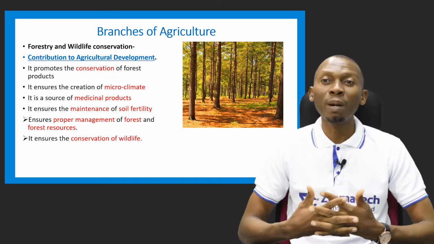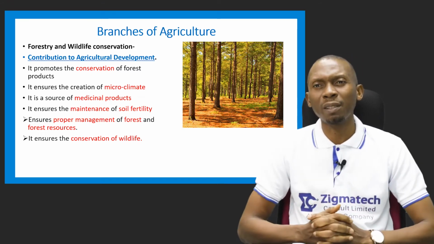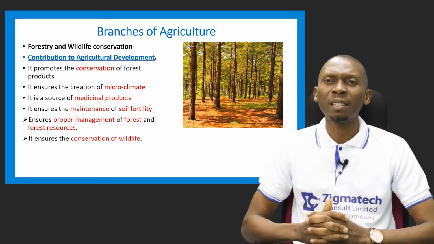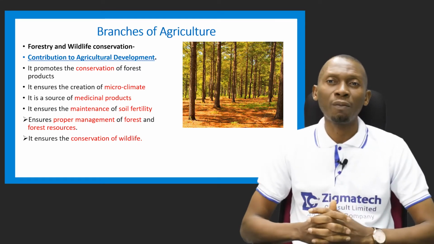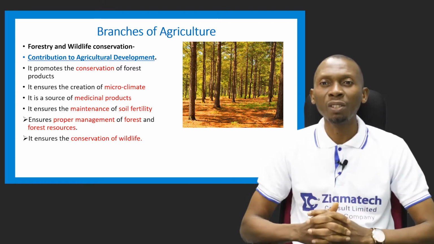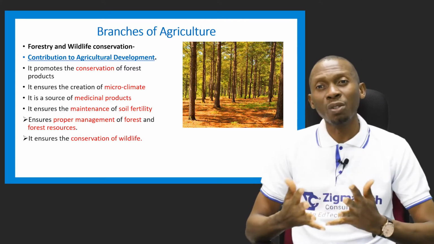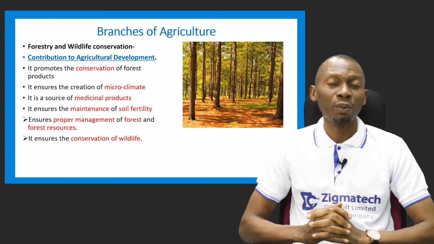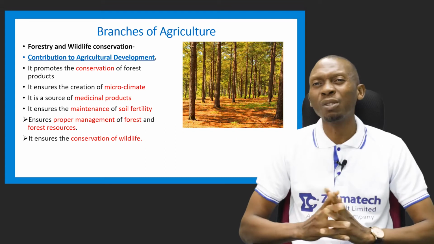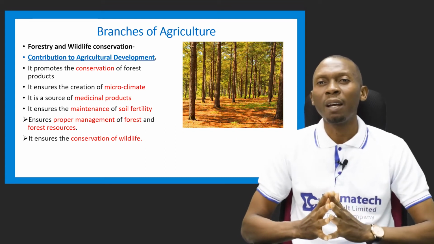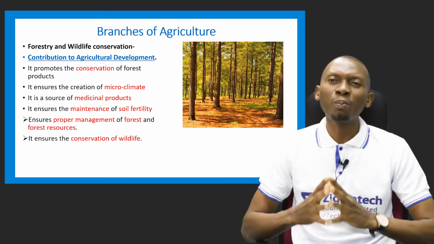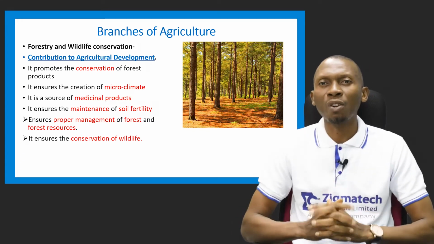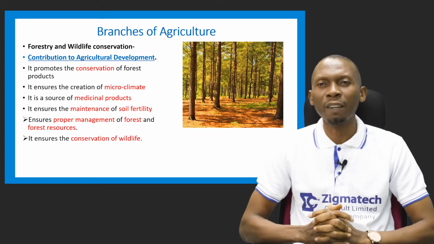It also ensures proper management of forest and forest resources to prevent illegal felling of trees, and also poaching of wild animals to prevent extinction. And it also helps to ensure the conservation of wild animals, especially when you hear the word poaching, that has to do with the illegal killing of animals. So this helps to prevent certain animals from getting extinct. So these are the areas covered by forestry and wildlife conservation.